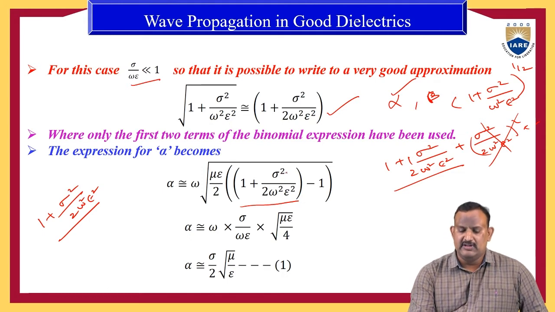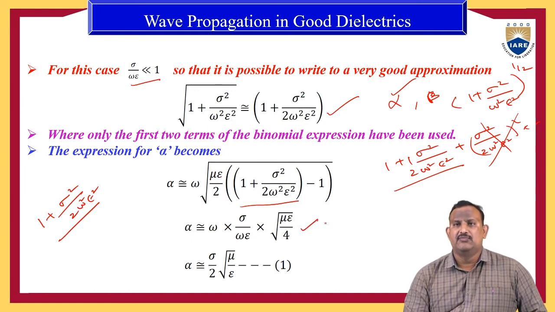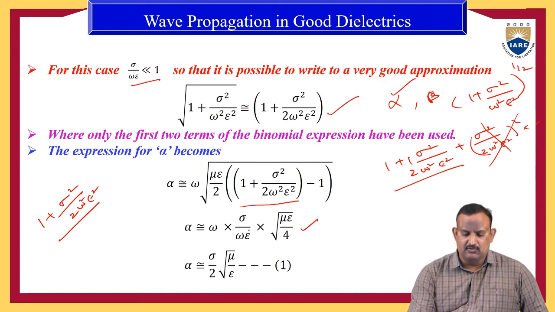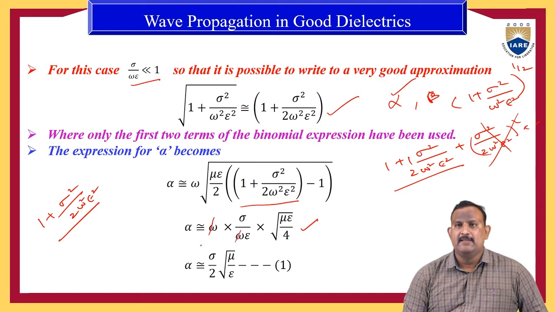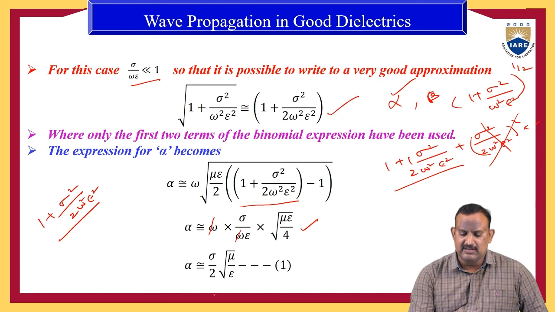Out of the root, it is omega sigma by omega epsilon. Within the root, it is root of mu epsilon by 4. If we simplify the equation, omega cancels. Therefore alpha is equal to sigma by 2 into root of mu by epsilon.